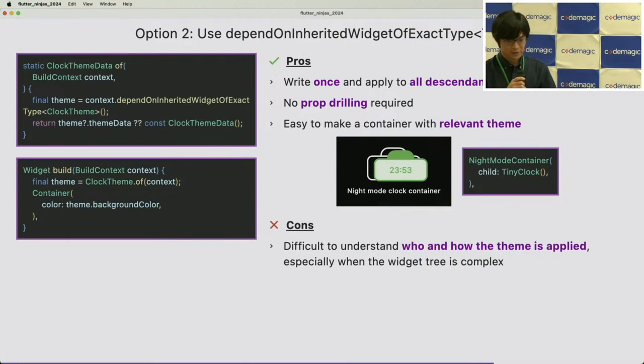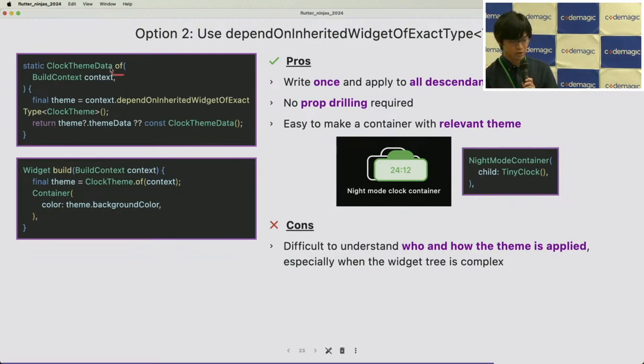So here comes option 2. Use depend on inherited widget of exact type T. I introduced the theme widget in the previous slide, so we can do the exact same thing like this.